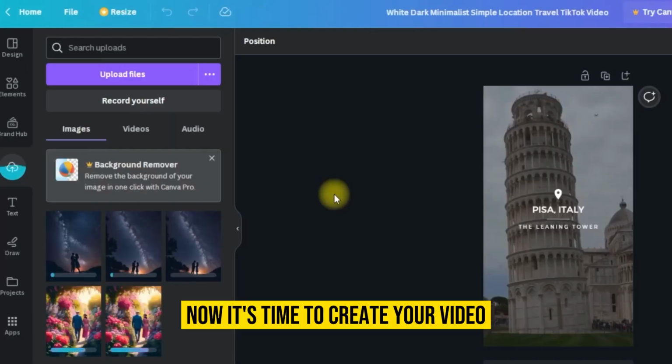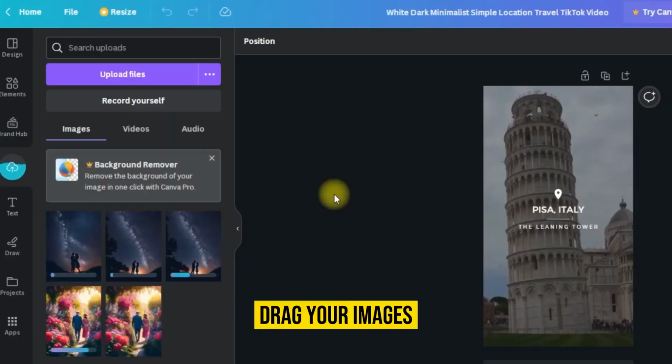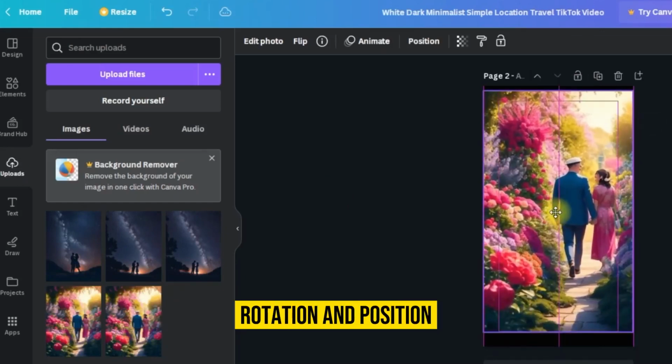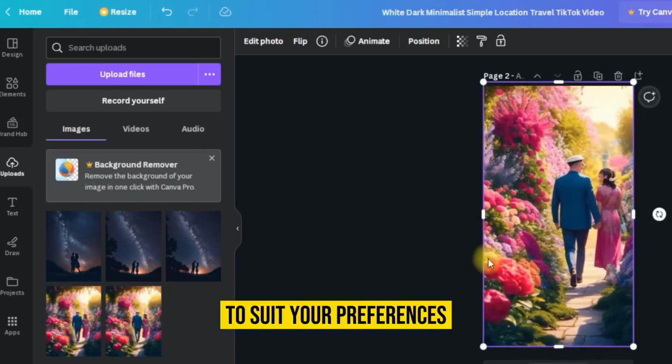Now it's time to create your video. Drag your images onto the timeline. You can easily adjust the size, rotation, and position of your images to suit your preferences.